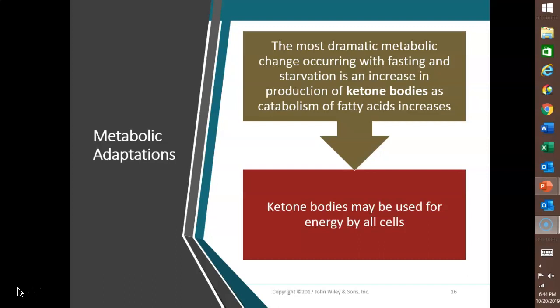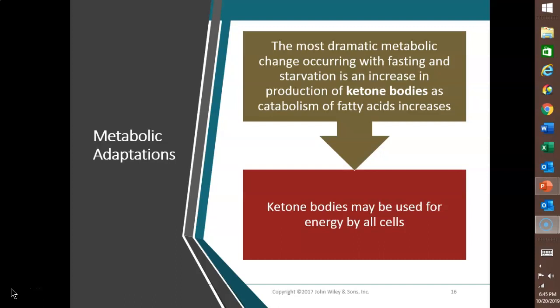So when glucose levels are low or glucose can't enter the body cells, such as in a patient with diabetes mellitus, most body cells are going to use fatty acids to create ATP. And one of the byproducts of using fatty acids to create ATP, or fatty acid catabolism, are ketones. Ketones are lipid soluble, so they can diffuse across the plasma membranes and across the blood-brain barrier and be used as an alternative fuel source to make ATP, especially by cardiac and skeletal muscle fibers and neurons.